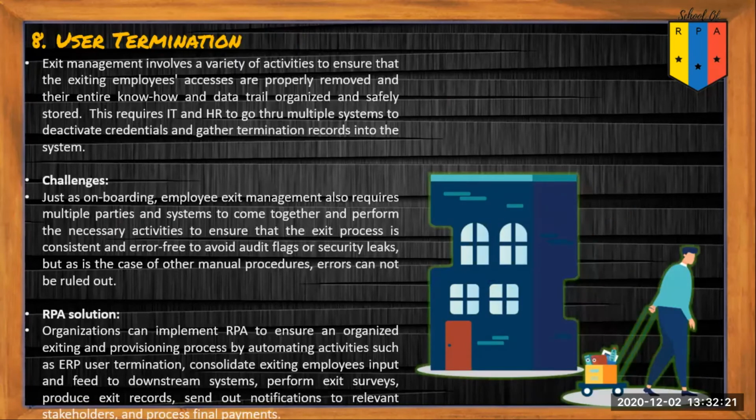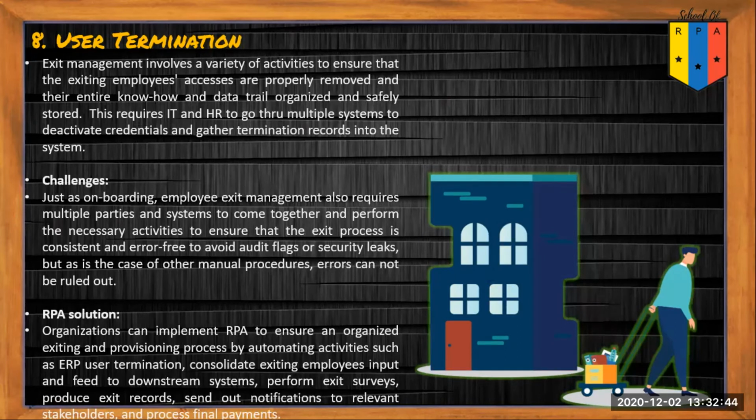The last use case of the day is user termination. Exit management involves a variety of activities to ensure that existing employees' access are properly removed and their entire know-how and data trail optimized and safely stored. This requires IT and HR to go through multiple systems to deactivate credentials and gather termination records in the system.